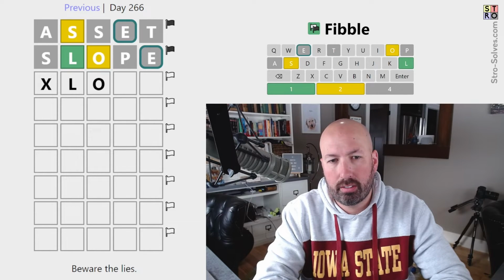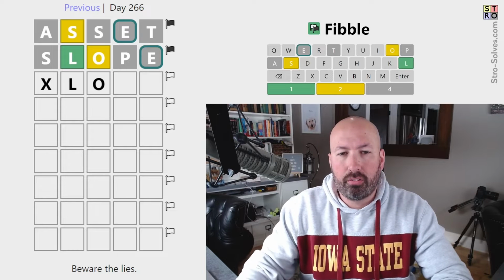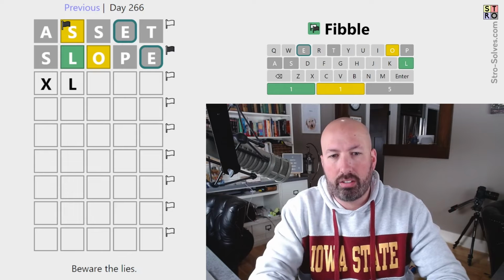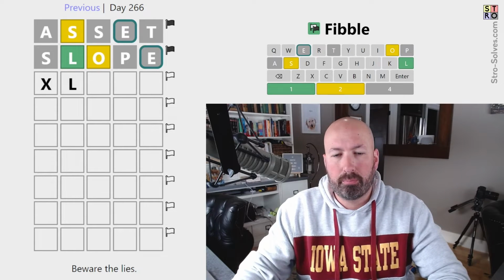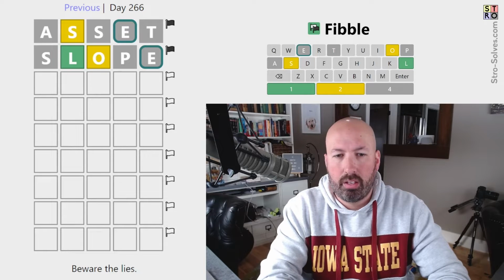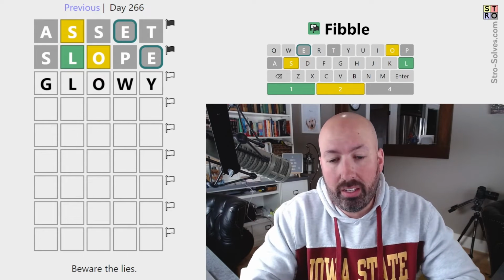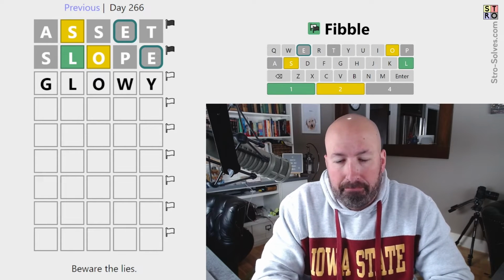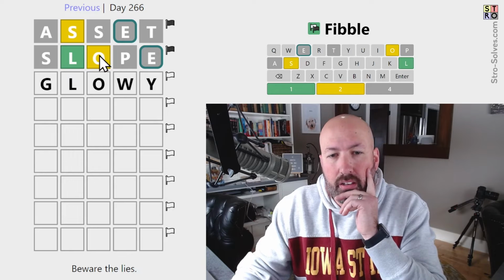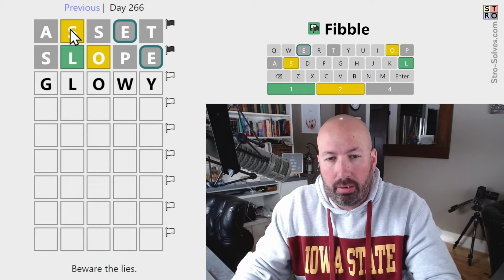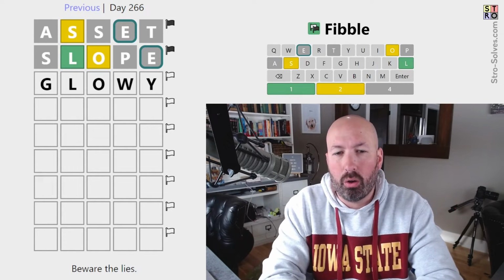But if the yellow S at the beginning is the lie, then we can't do an A or a T. Do something like glowy. I think that would work. So that would mean the O is the lie here. The S and the P are true, the L is true. The yellow S would then be the lie here. So that would work. Let's do glowy.